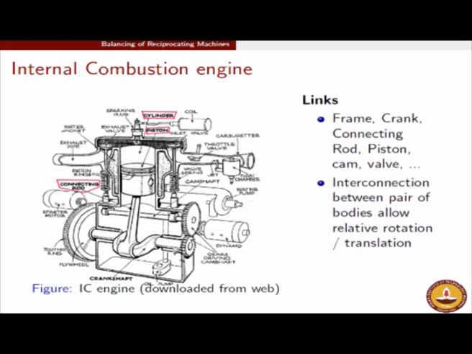That interconnection in the language of kinematics is called a revolute joint. A revolute joint is one that allows rotary motion. A sliding pair is one which allows translatory motion.